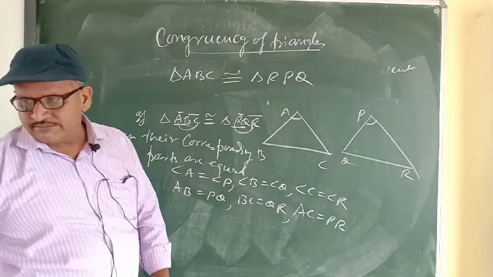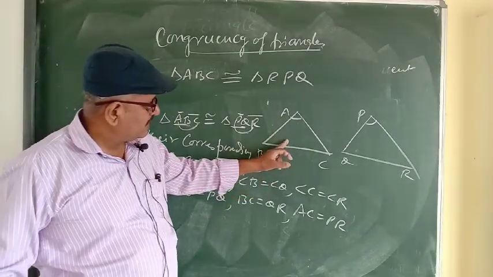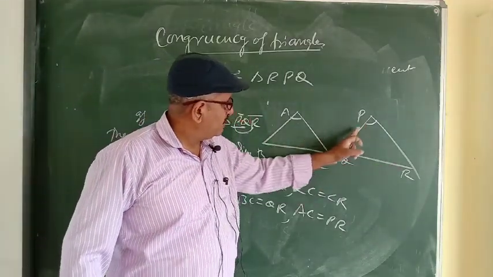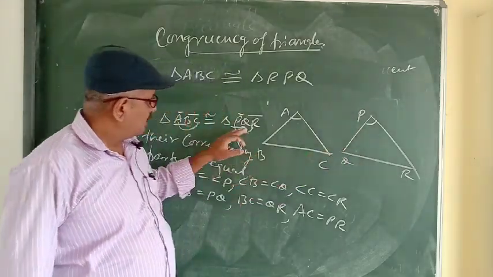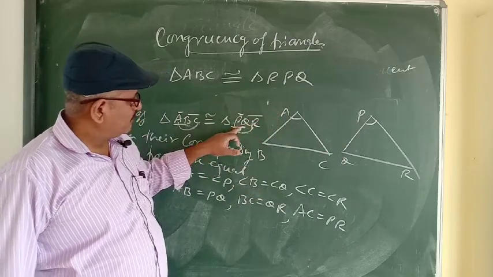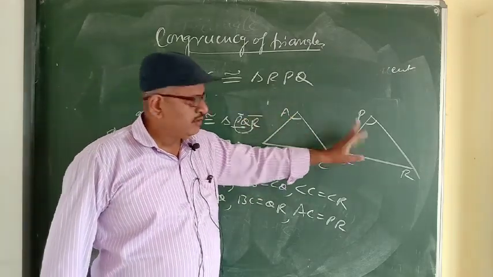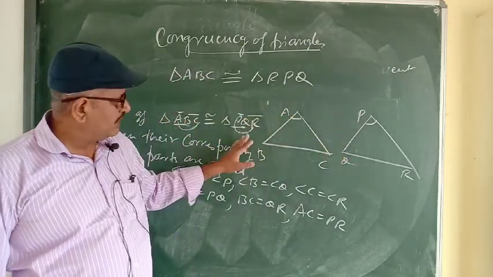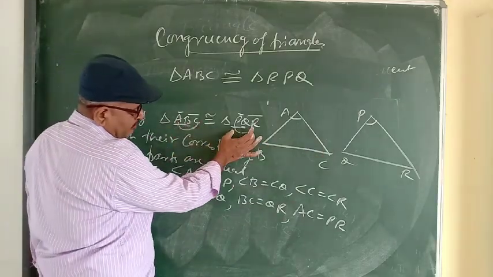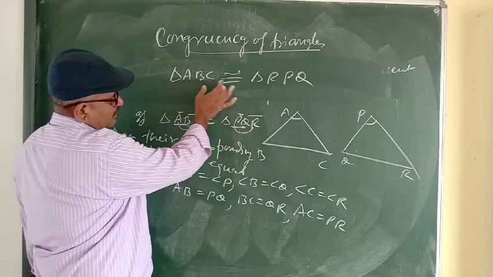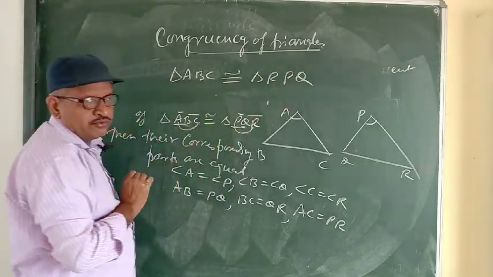PQR and RPQ both represent the same triangle, but if triangle ABC is congruent to PQR, it cannot be congruent to RPQ.